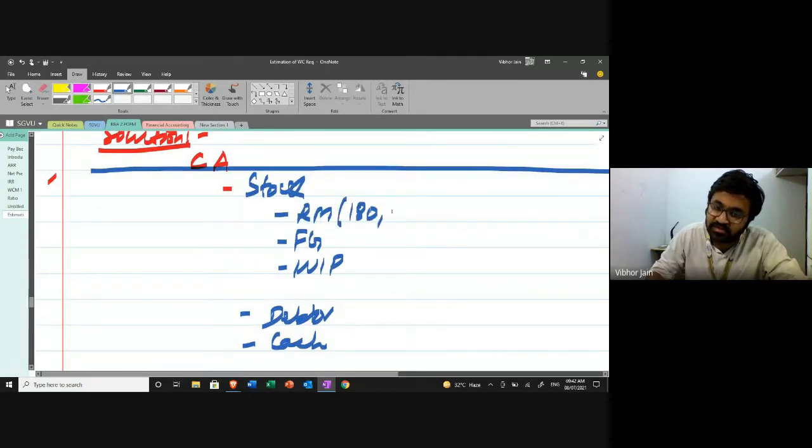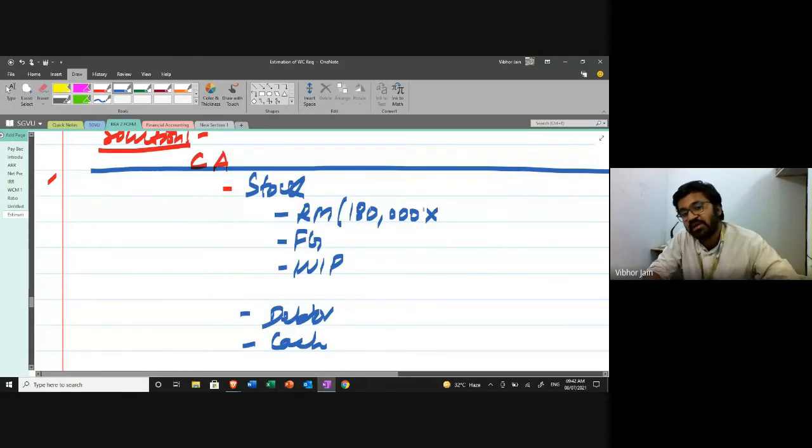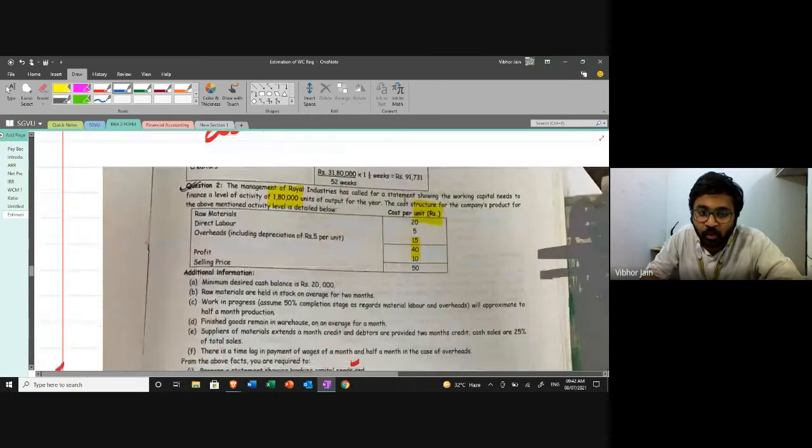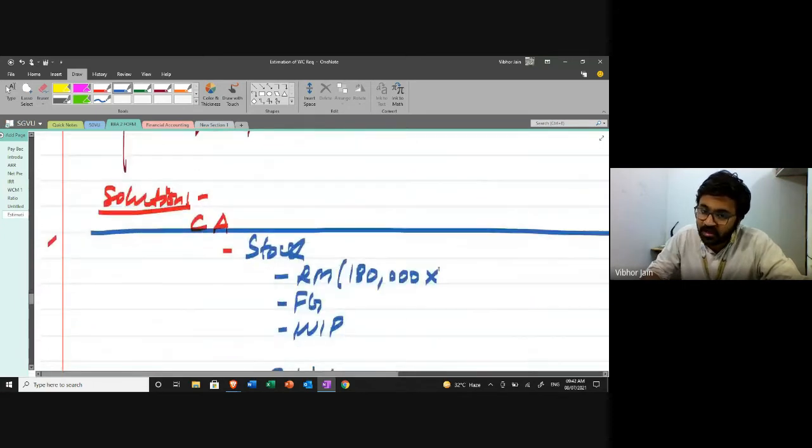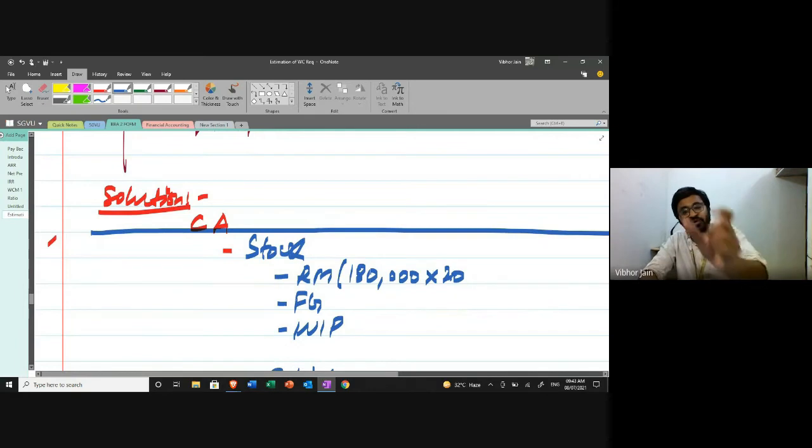What is the amount invested in raw material? That is 20 rupees per unit. So the total amount is 1,80,000 into 20. This is the total requirement for the year of raw material.